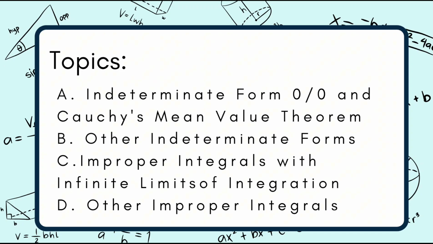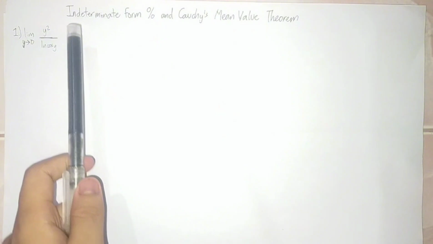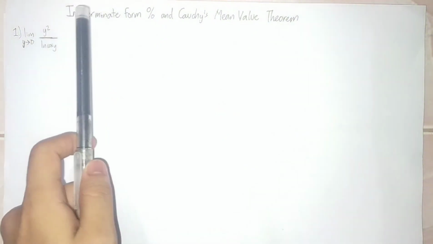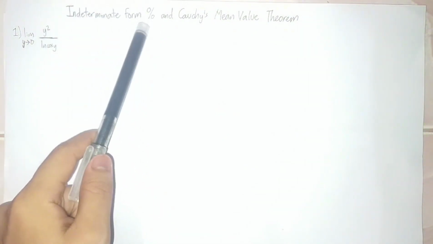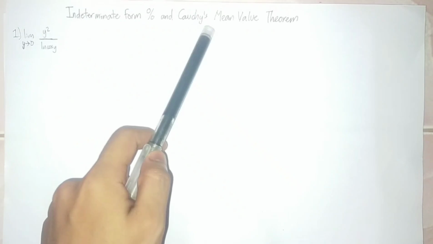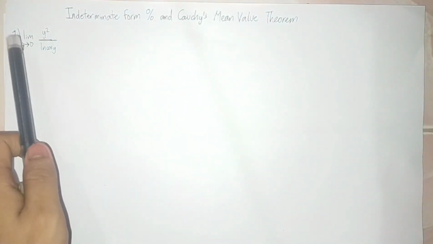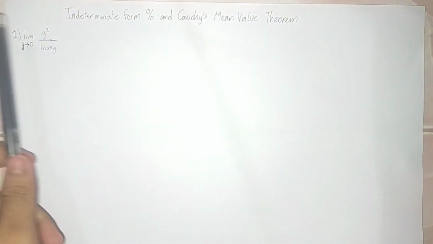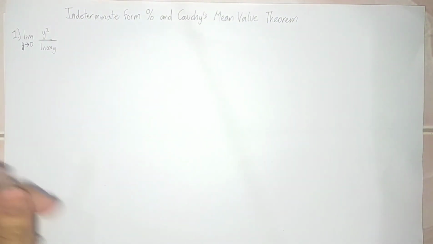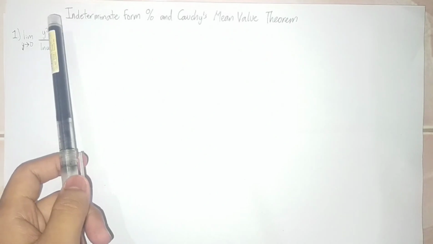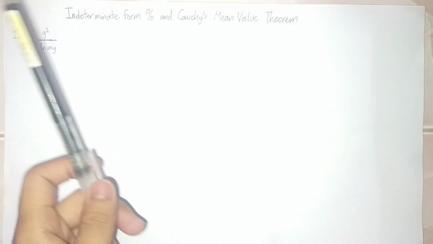And now, let's begin. The first topic I'll be discussing is the indeterminate form 0 over 0 and Cauchy's mean value theorem. In this problem, we determine the limit if it is an indeterminate form.